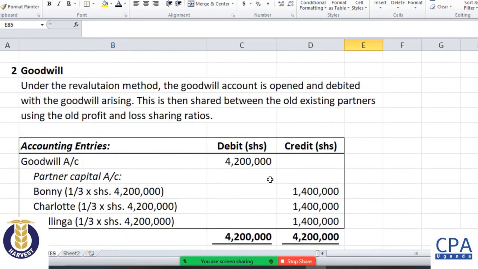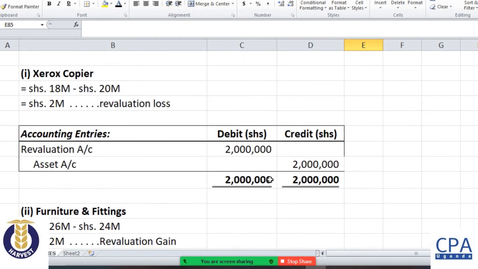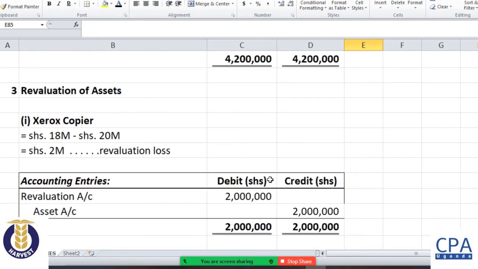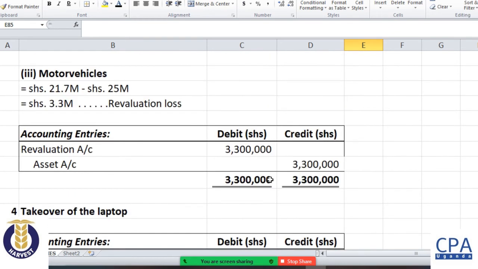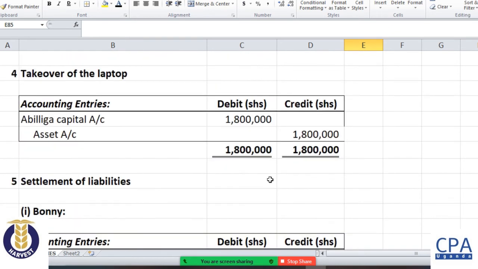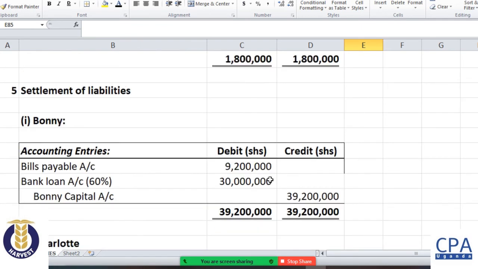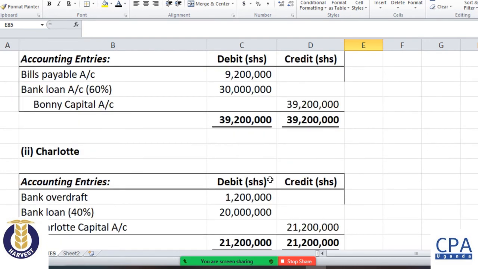The second one, we have goodwill arising and handled under the revaluation method. Then we have the revaluation of assets, the Xerox copier, the furniture, the motor vehicles, takeover of the laptop. Then we have settlement of the liabilities by Bonnie and Charlotte before David, the new partner, comes into our business.